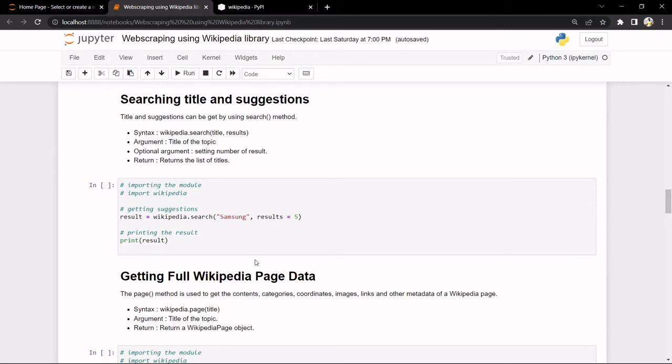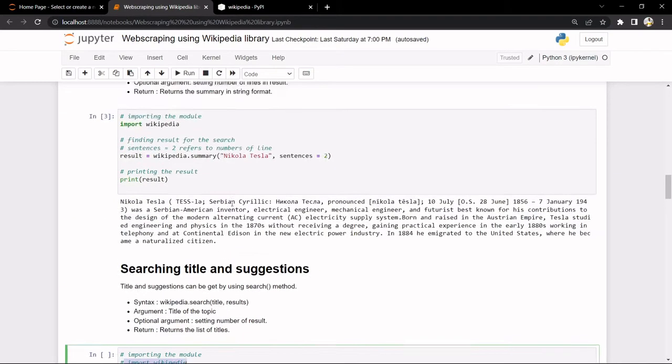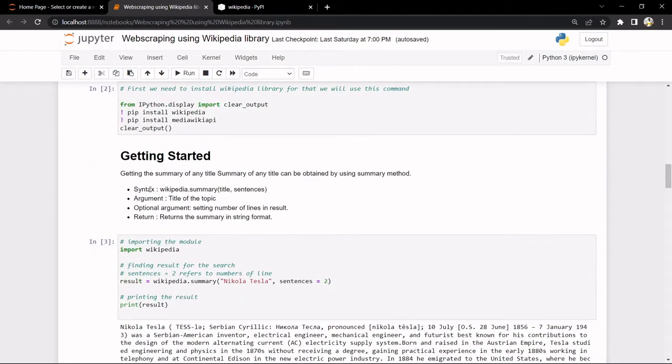Again we need to import our Wikipedia library, but we have already imported it, so we'll not look into it. By the way, I have already written the syntax here in get started, so none of you get confused. The syntax would be wikipedia.summary, as you can see here.